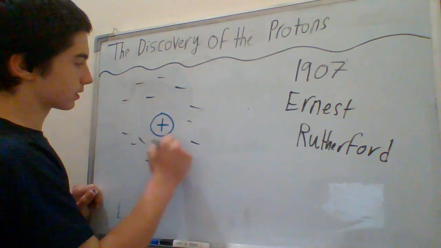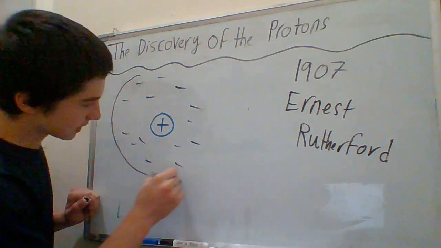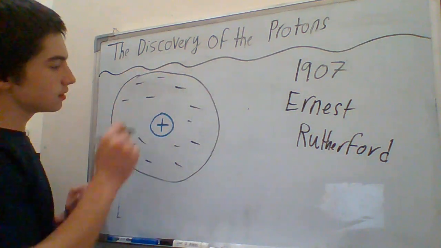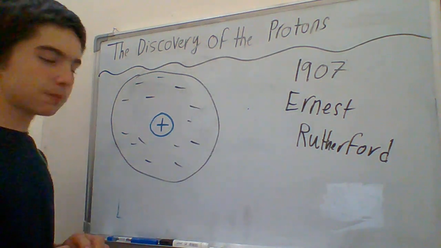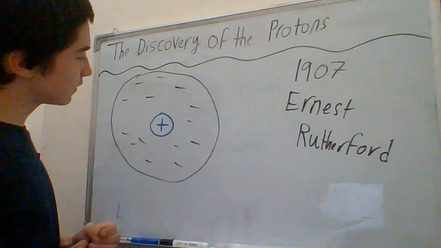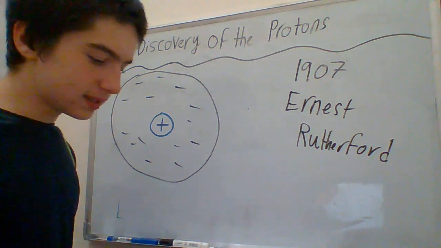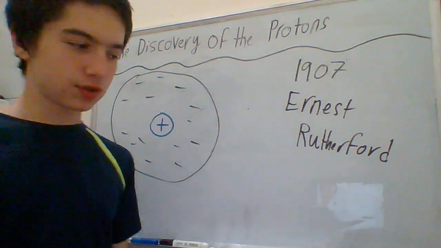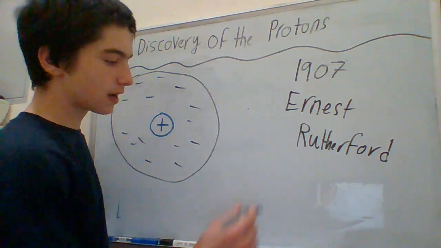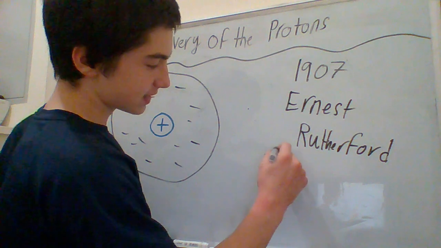This is Ernest Rutherford's atomic model, and he proposed that most of the atom is vacuum, empty space. So this is the discovery of the protons, and of course protons are now abbreviated as P+.